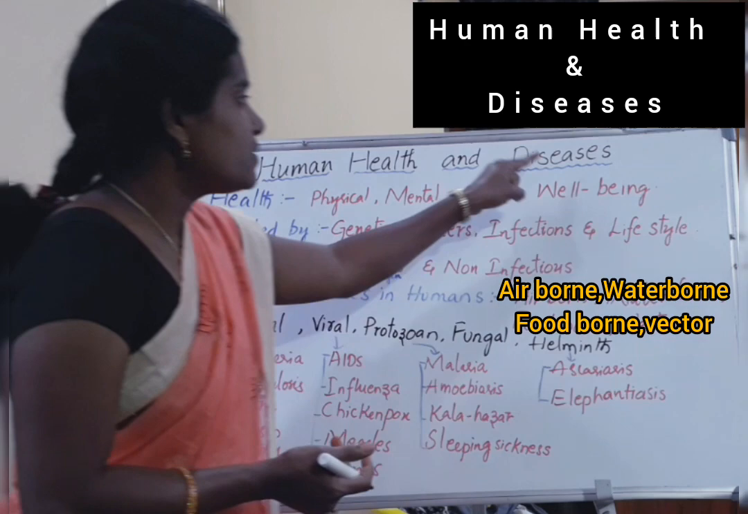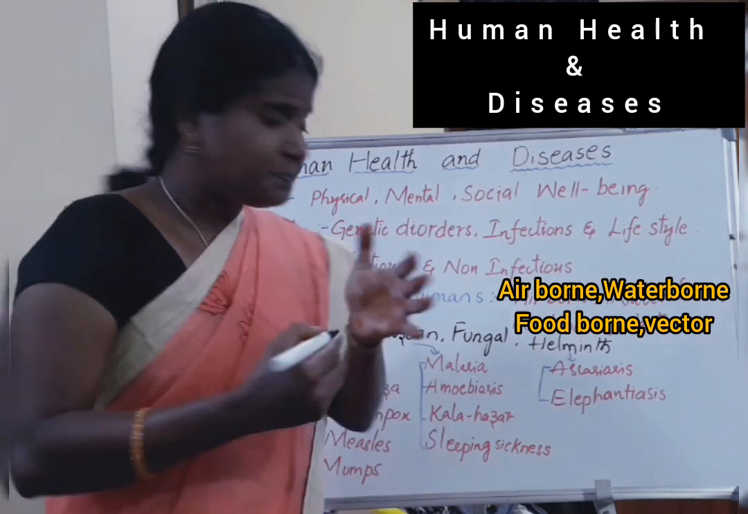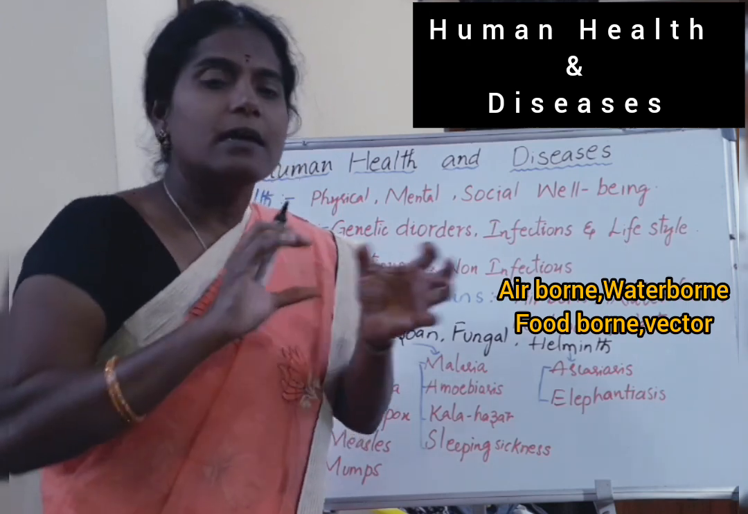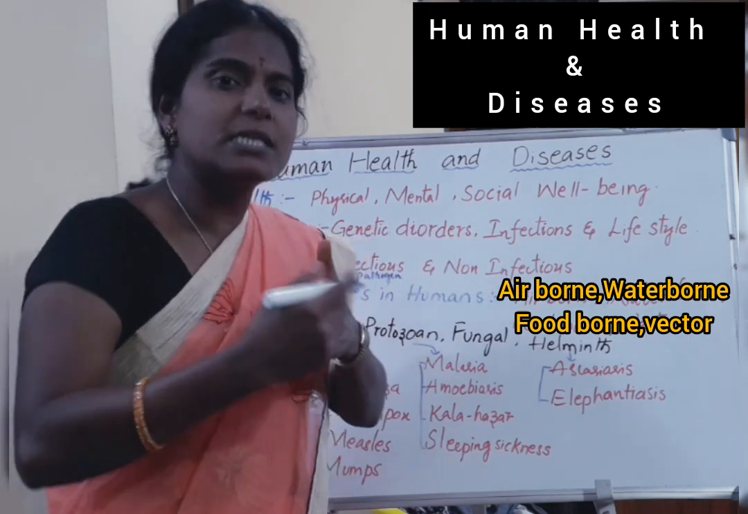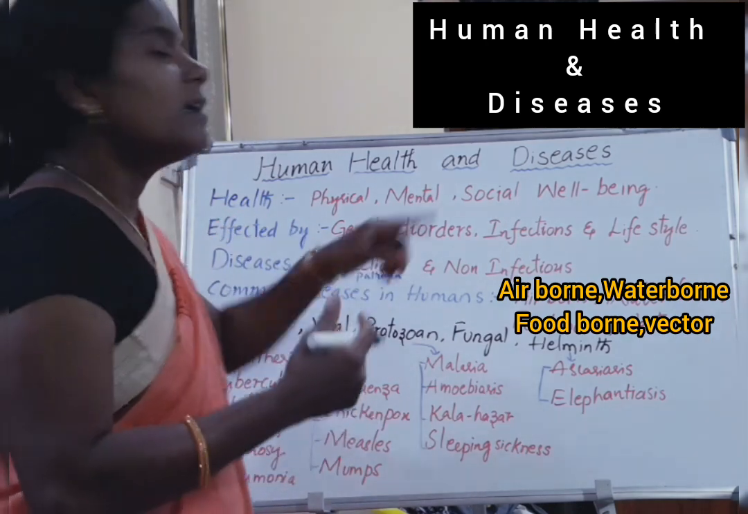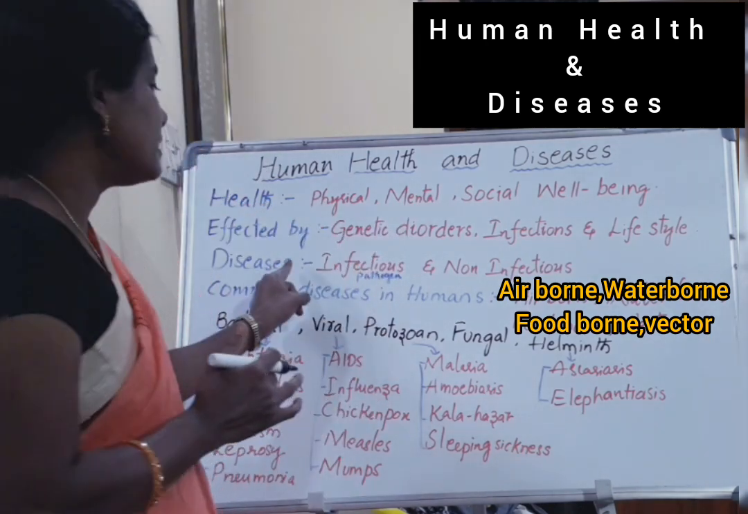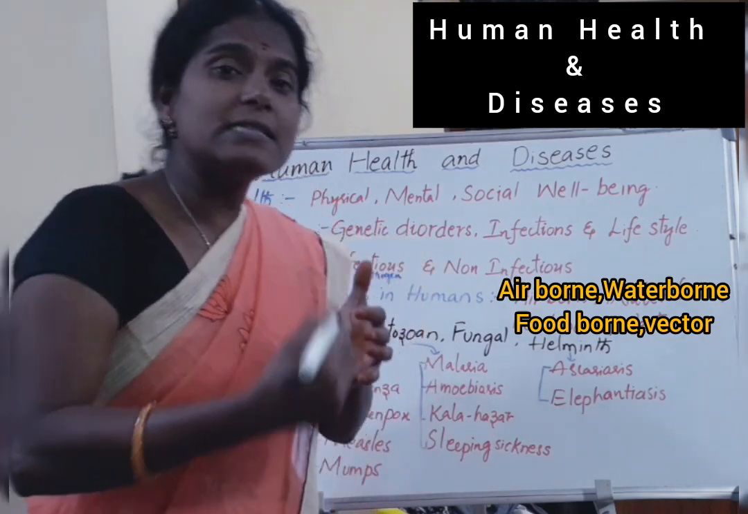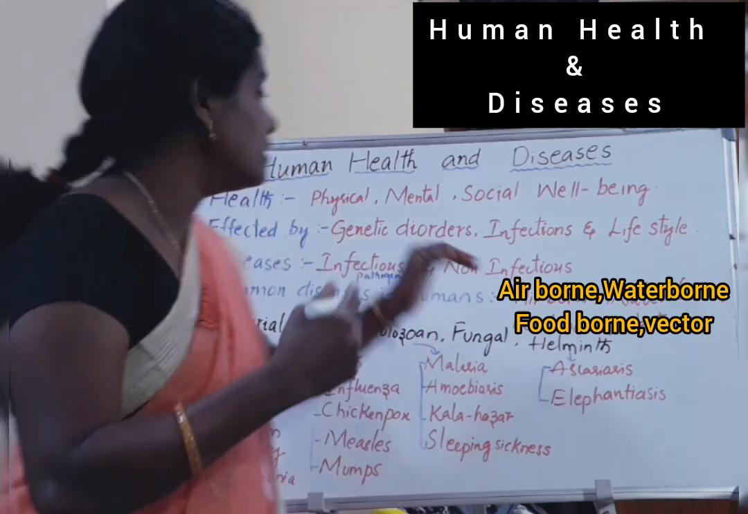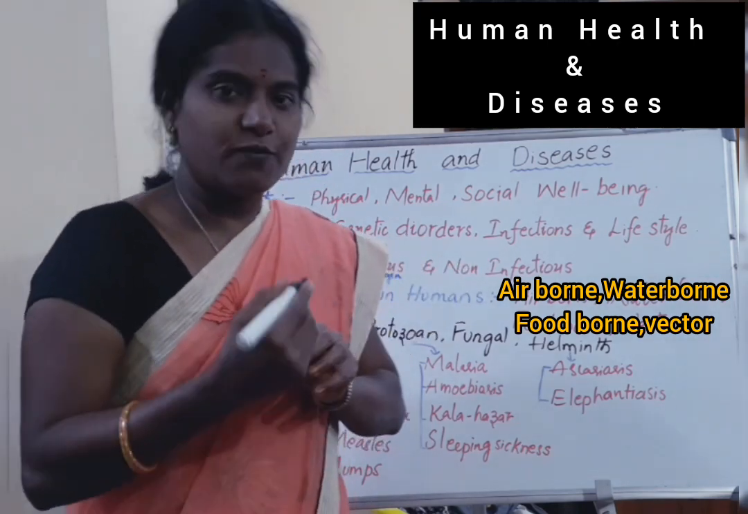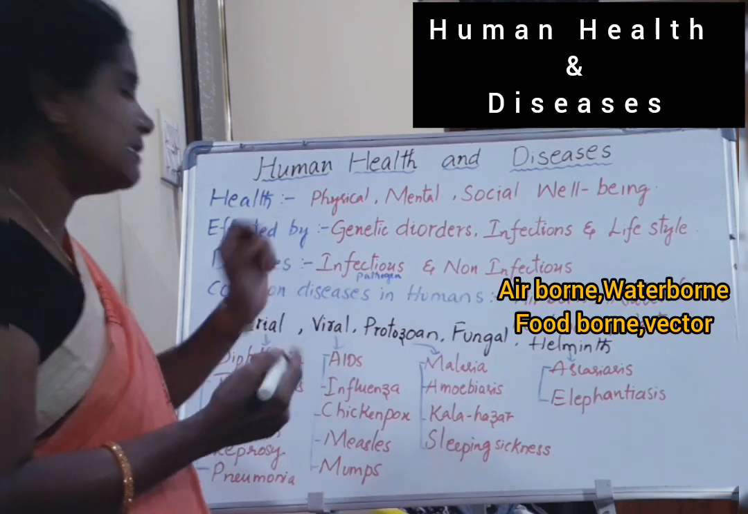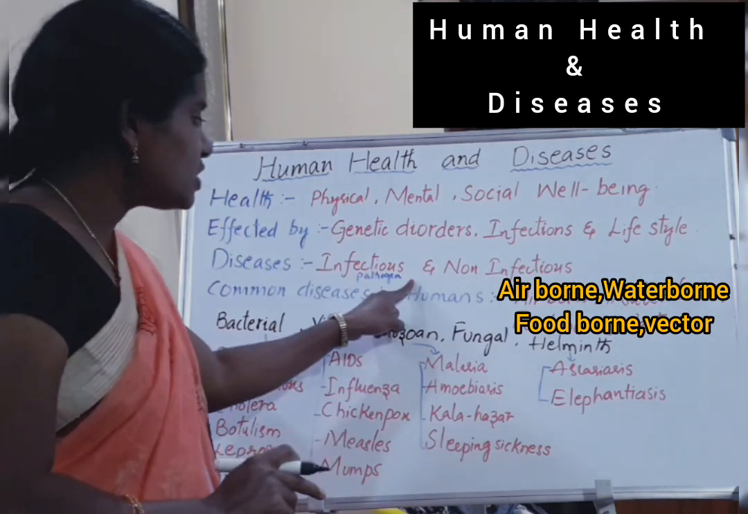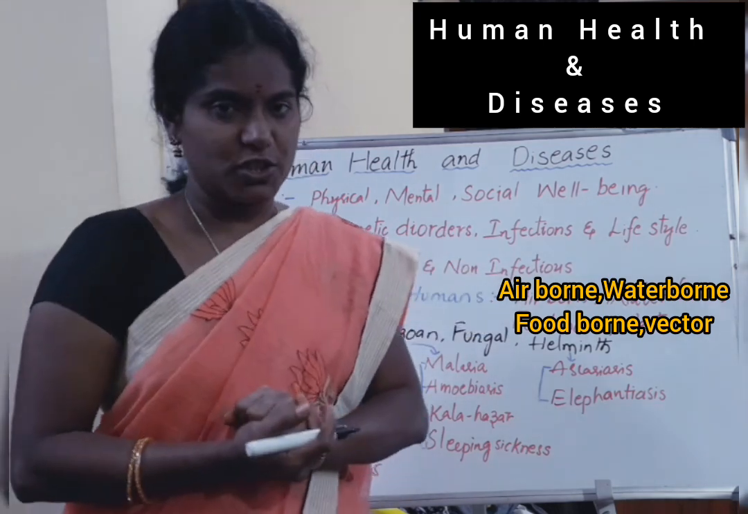Next, diseases. If there is any problem in our organs and organ systems in the body, with different characteristic symptoms and signs, it is called a disease. That means if our body organs or tissues are disturbed, with different characteristic features and symptoms, it is called a disease. Diseases are of two types: infectious and non-infectious.